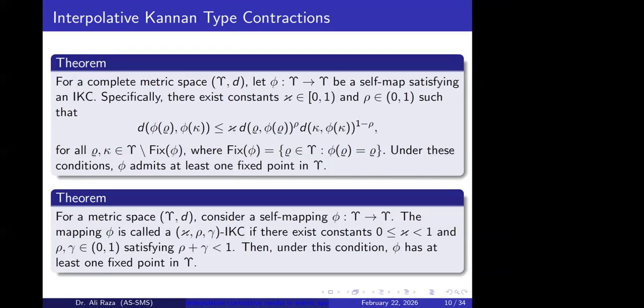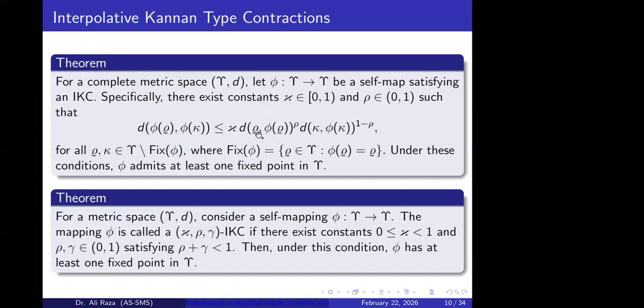First, when the sum of the interpolative exponents is equal to 1; secondly, when the sum is less than 1; and third, when the sum is greater than 1. Firstly, we have a result where phi is any self-mapping on a complete metric space, and it is said to be an interpolative Kannan type contraction if it satisfies this condition for all elements which are not fixed points.